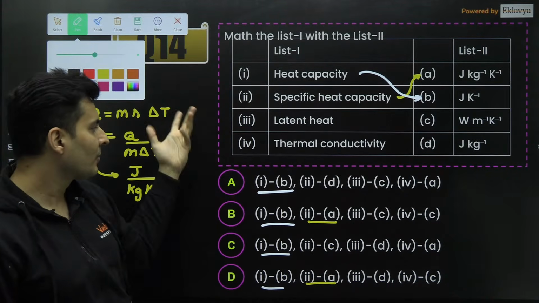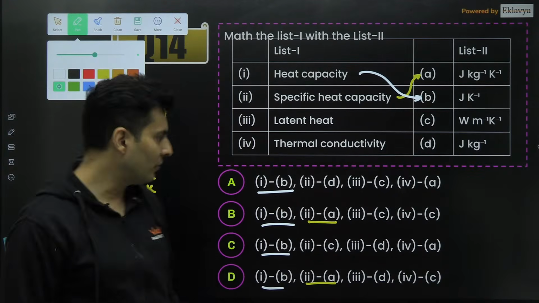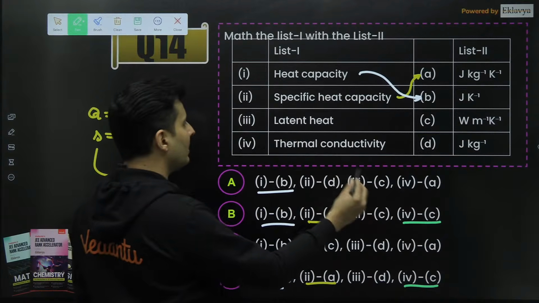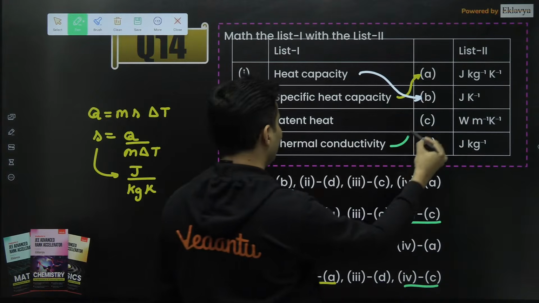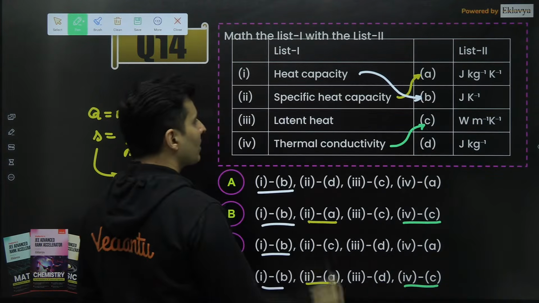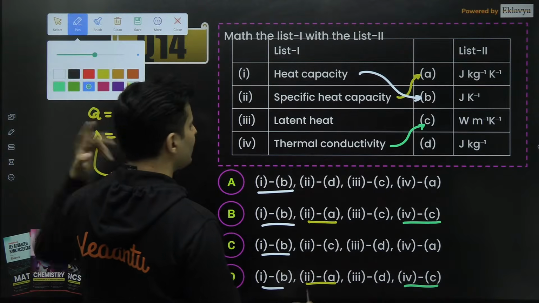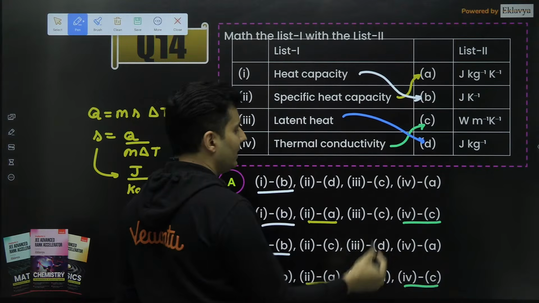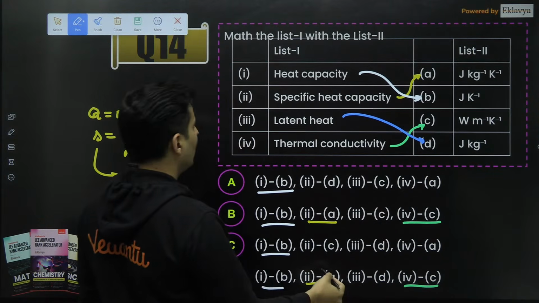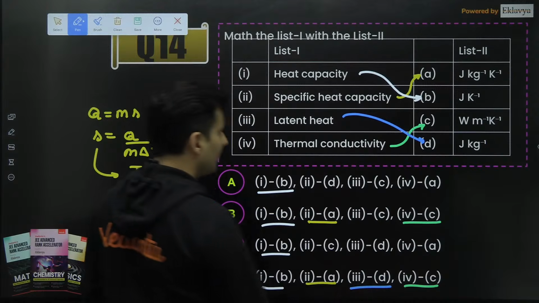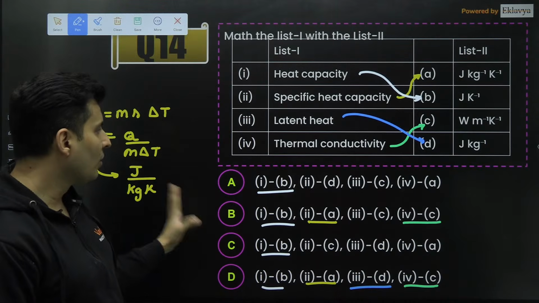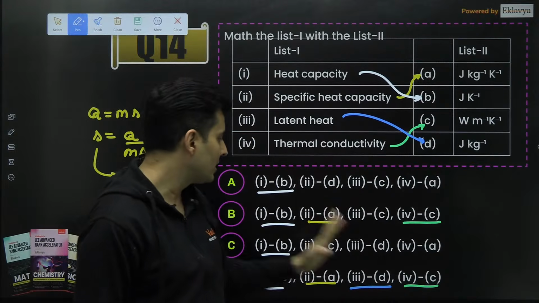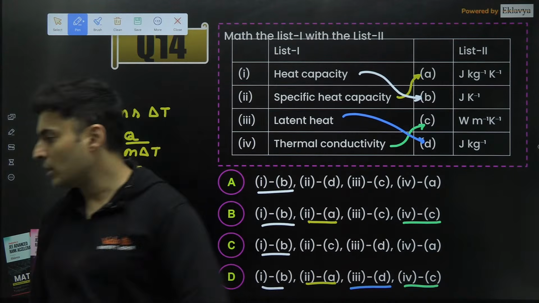Now you can use a little bit of your brain. Fourth is going with C compulsorily. There is only one thing left, logically speaking. Latent heat should go with D, because only one thing is left. So number 3 will go with D, which is the latent heat, which is joule per kg. So I think it is D option.